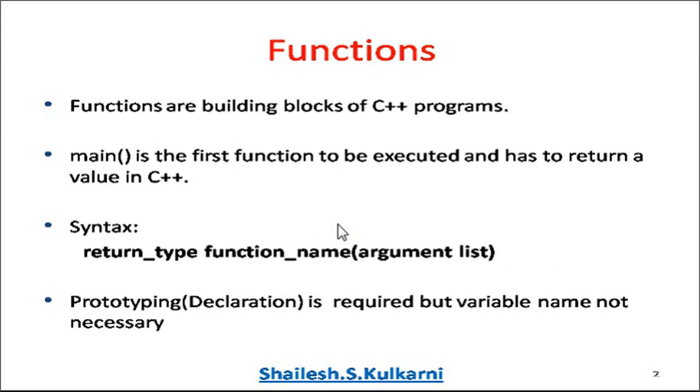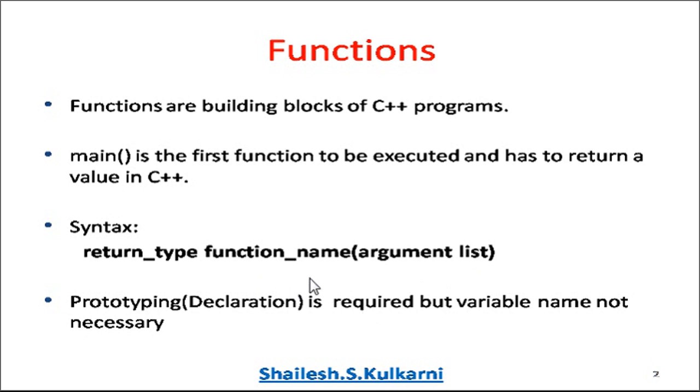When we write the main function, we write its return type as an integer. That's the reason the last statement inside the main function is the return statement, return 0. Whenever we are going to use some user defined function in our program, there are three important things. The function needs to be declared, the function needs to be called, and the function needs to be defined. The syntax for function declaration is return type, space, function name, then argument list.